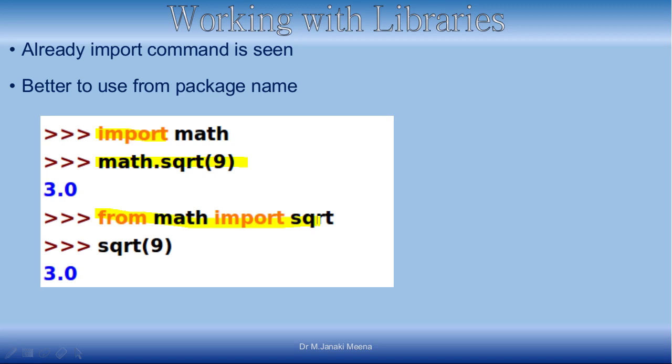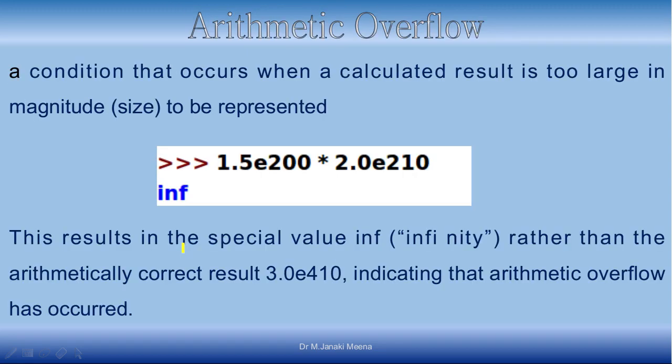Say the functions which are required alone, and then you can use the function name directly. It is not required to say math dot. Directly you can say sqrt. This is the other way of working with libraries, an easier way and more efficient way also.